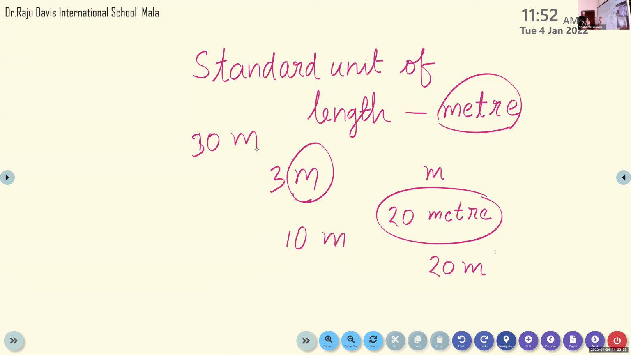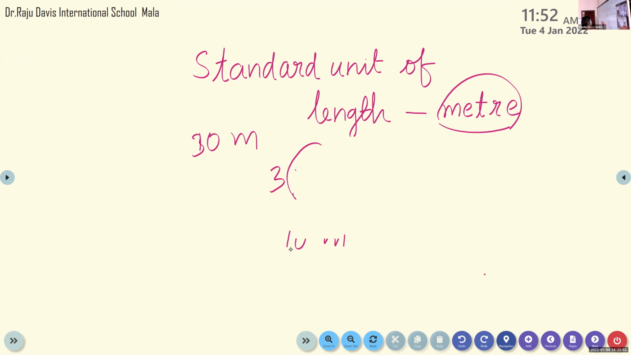This meter unit we use for measuring the length of the classroom, height of the building, width of the room, length of the cloth. All these kinds of things will come. Now, if you want to find the length of your pencil, we can't use meter. So we will use its smaller unit.